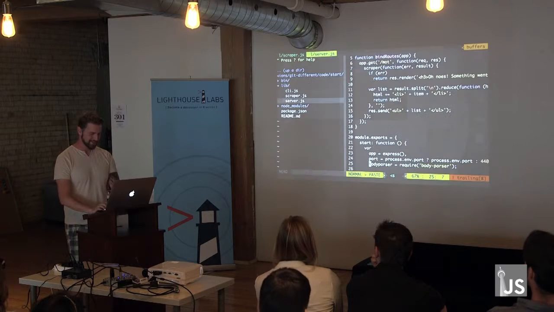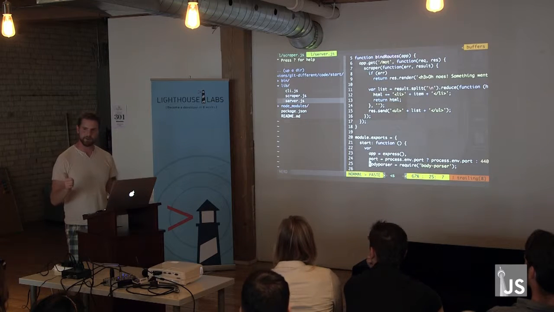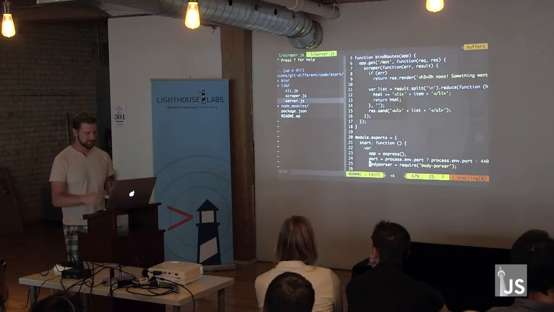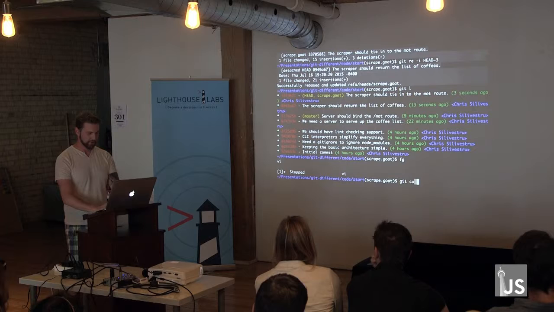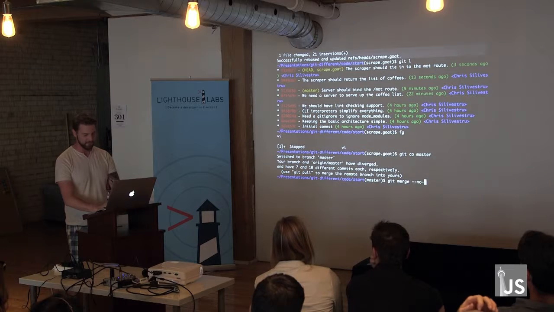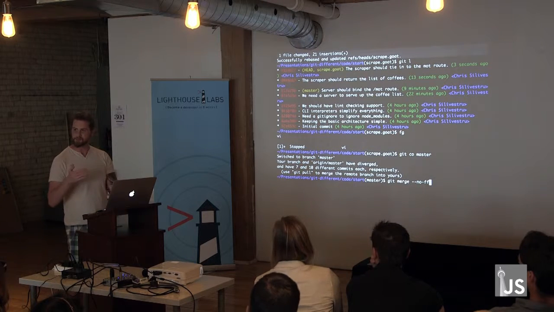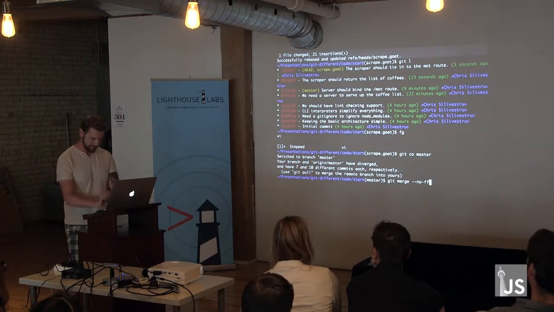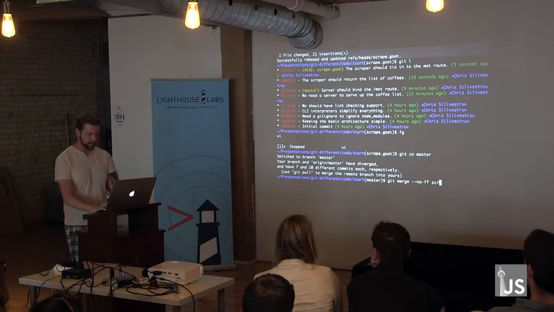So now, we're all up to date. Git push, GitHub, Bitbucket, whatever you use, it's all good. Now you have the big green button, right? So I can go into master, and I'm going to mimic the big green button, which is a merge, but the way that GitHub does it is they use this --no-ff, which basically forces a merge commit, which is good in this situation. That's great code.